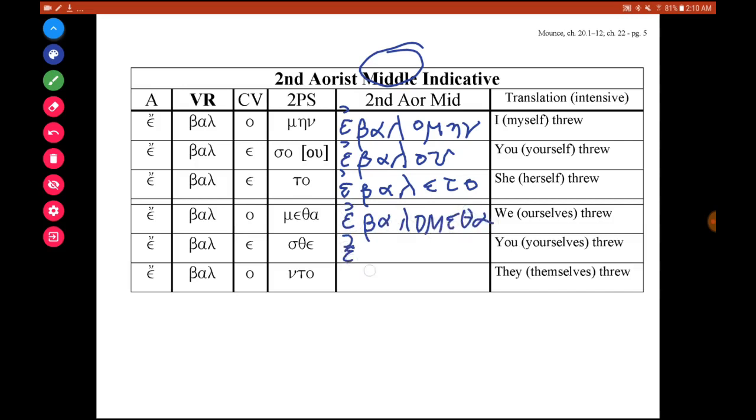You yourselves threw, ebalesthe. And they themselves threw, ebalonto. So let's say this paradigm altogether. This is the second aorist middle indicative forms. Ebalomen, ebalou, ebaleto, ebalometha, ebalesthe, ebalonto.